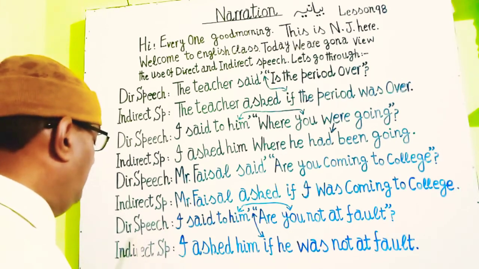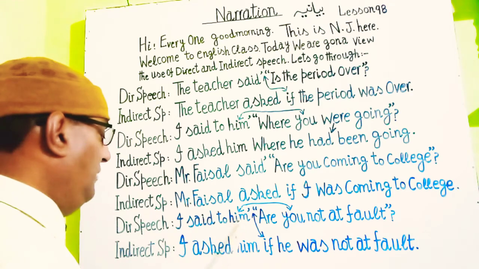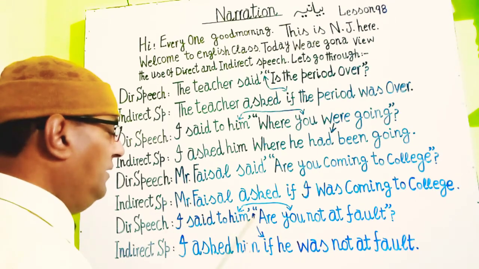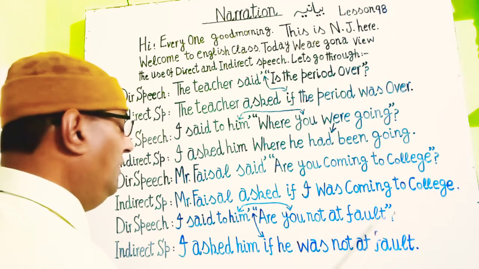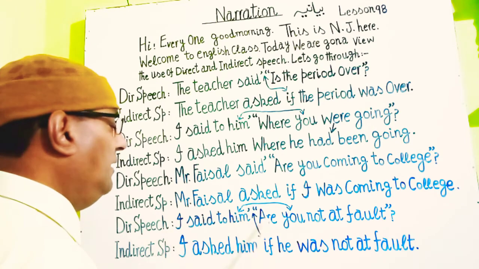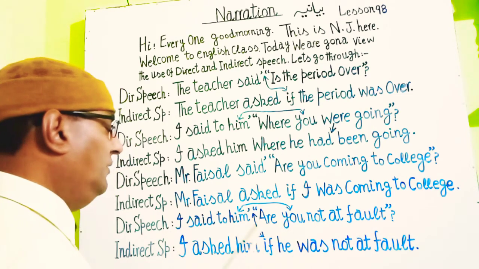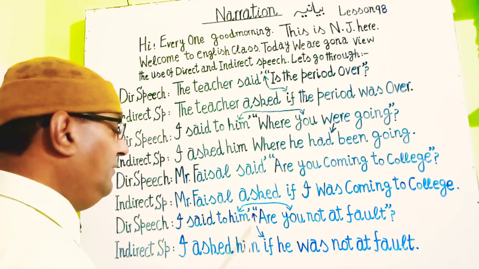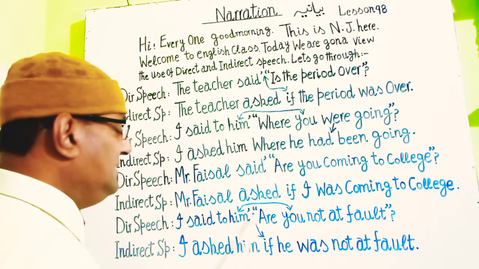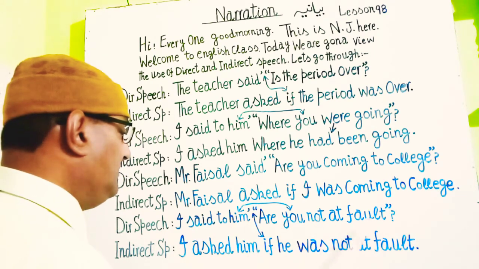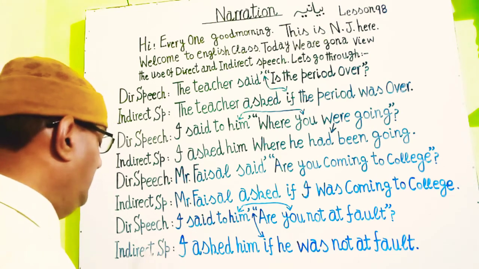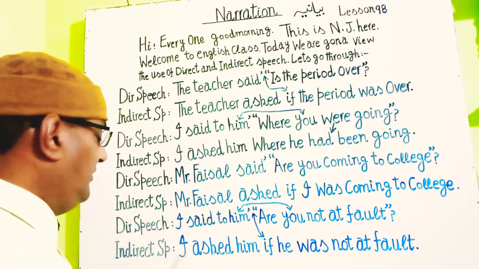So guys, here you come up to the fourth direct speech. It says, I said to him, comma, inverted comma start, are you not at fault? I said to him, are you not at fault? This is a negative interrogative question, a query in negative. So we have to change this statement as a whole into indirect speech.